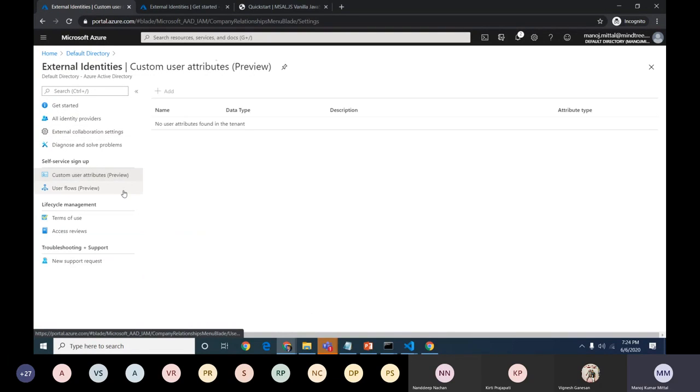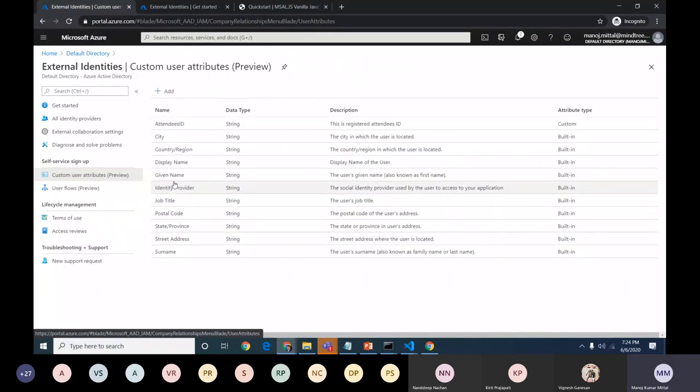Okay, so the next section in preview is custom user attributes. How will the custom user attributes help? Once the user is going to log in, a pop-up will appear for a consent. It asks, we can use those properties once they sign in. If we need any other information, we can use all these. We can see all these built-in attributes are already available.